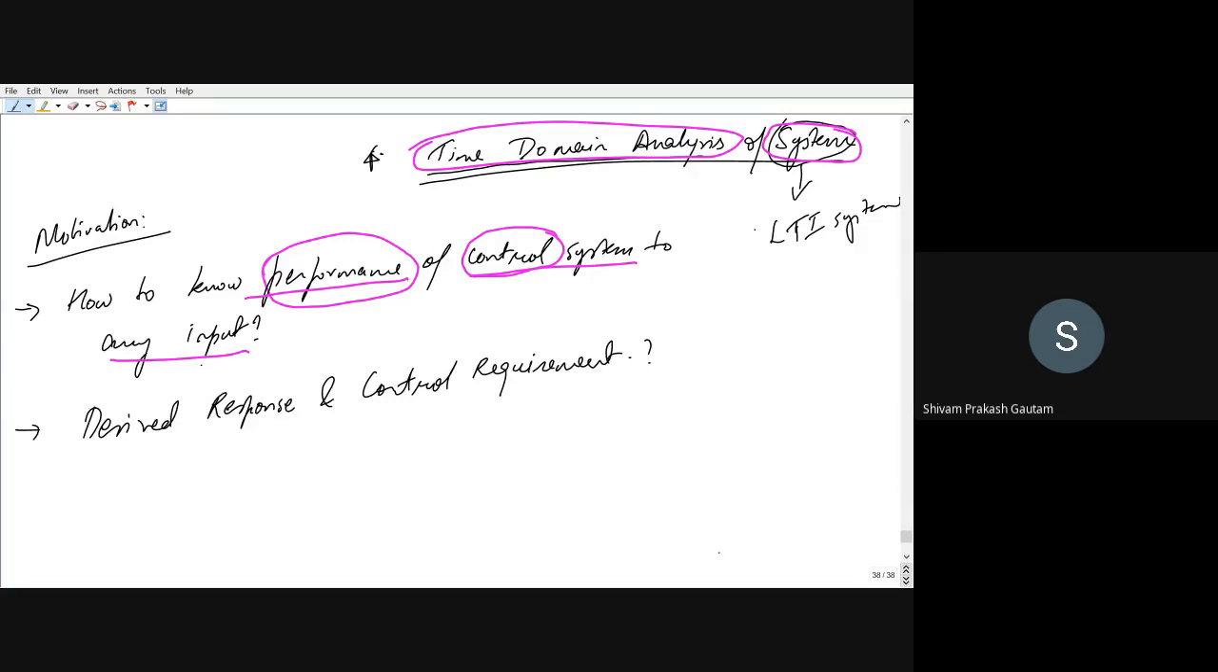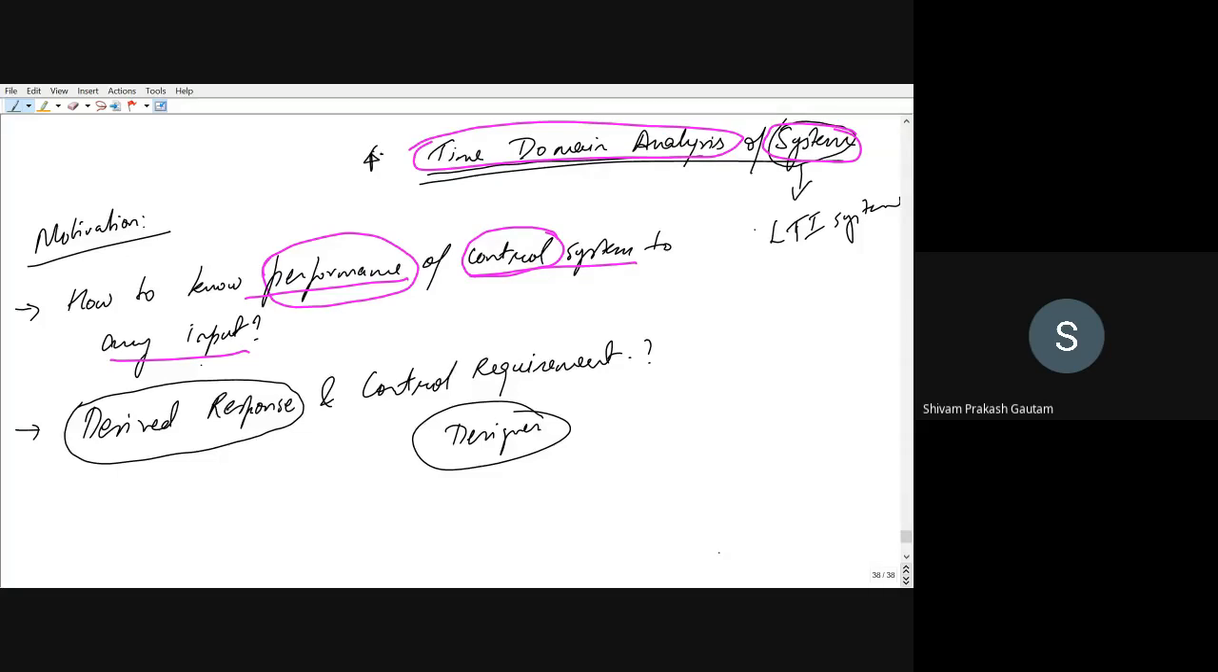Now suppose you are a designer. Designer means you are making the system. You are making a system, or you are making an electrical system, consider it to be an RLC network, or you are making a mechanical system, consider it to be a bicycle or a bike, right? You want that your system should respond in a desired manner. Your system should respond, providing a certain input, your system should give a desired response, right?